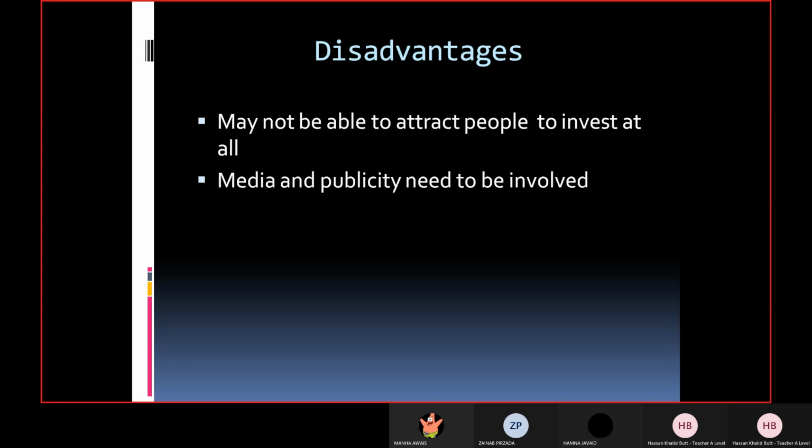Like I told you Kickstarter, you do not know about it, right? There are other websites as well. So promotion is required through media, either newspaper, TV or radio or any other medium which can be helpful in promoting that idea so that the maximum number of people get to know about it, because then the chances of getting the investment increase.